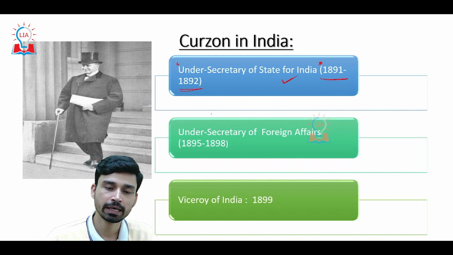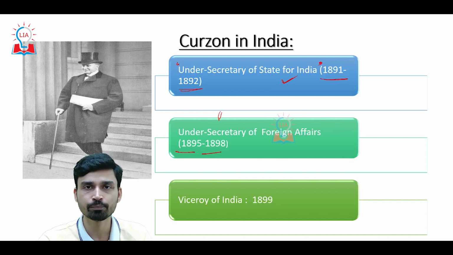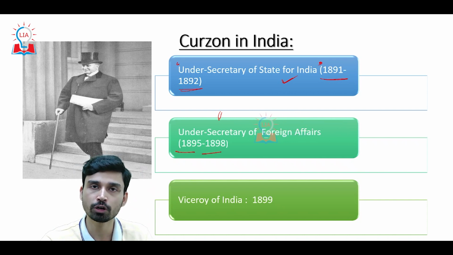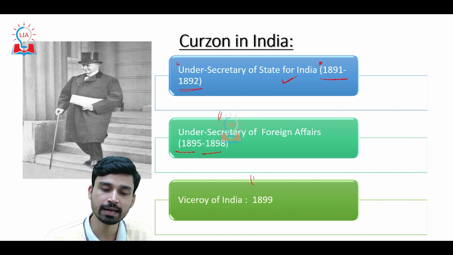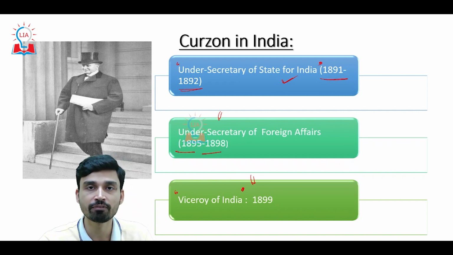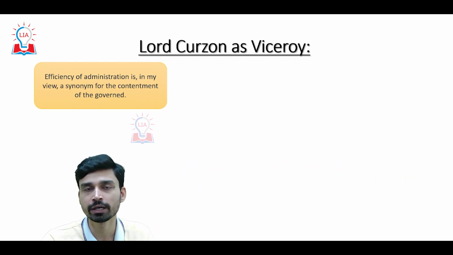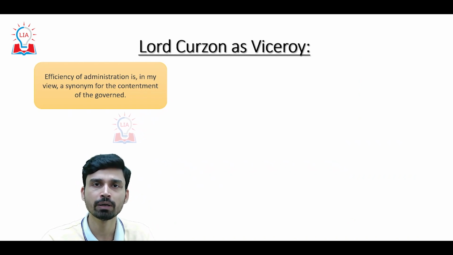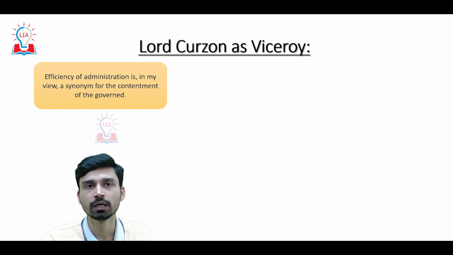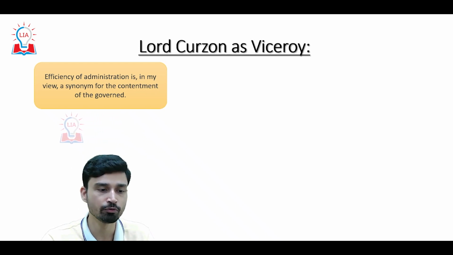Further on, his position was elevated and between 1895 and 1898 he became the Under Secretary of State for Foreign Affairs for Great Britain, and later on in 1899 he was appointed as Viceroy of India, and it was at that time that he came to India. So, Lord Curzon's association with India began a long time ago, but his main contribution to the governance of India began when he became the Viceroy of India.